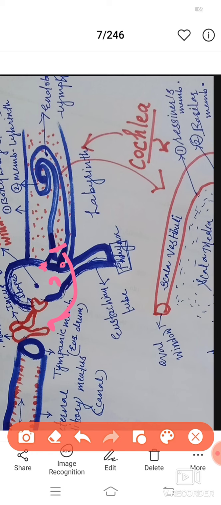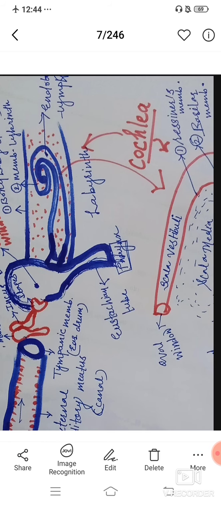Okay, after completing the whole structure, this was all about the internal structure, but there is a thing present in the cochlea. What is it? A special organ is present, and that special organ which is present inside the cochlea is called the organ of Corti. What is the organ of Corti? Let me explain in brief.